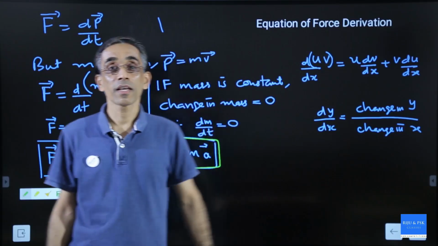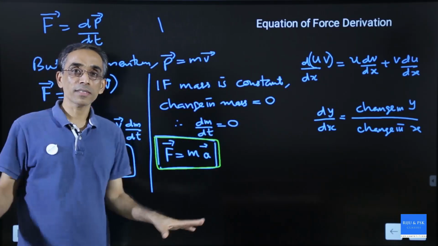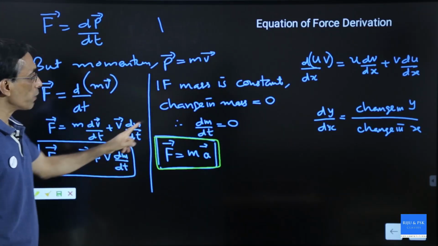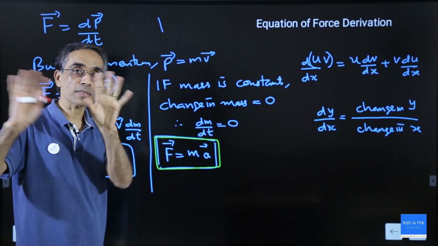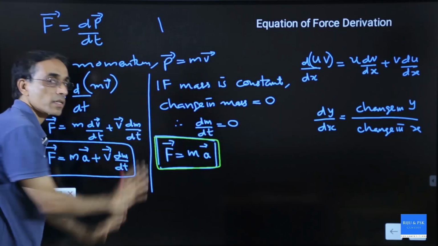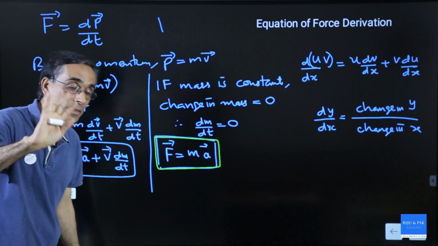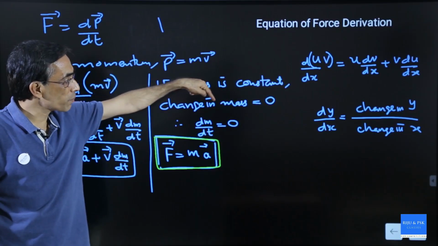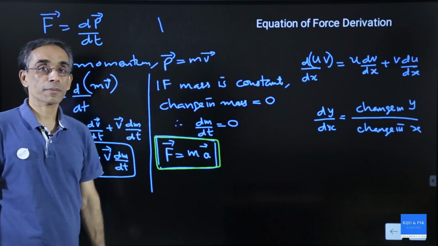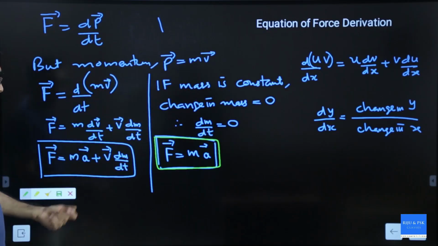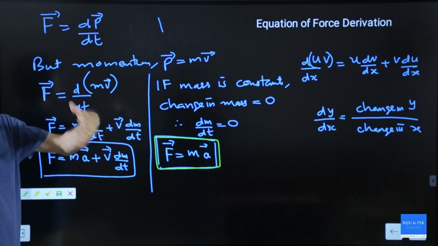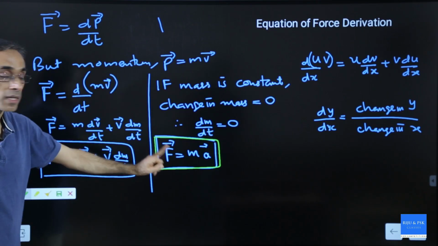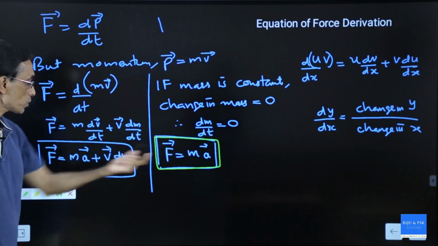Why? Because in the lower grades, up to just before 11th standard, we will have only constant mass systems. Wherever mass is constant, only this was sufficient. So the teacher did not cheat you. They actually taught you a right thing, because in all those cases mass was constant, so F is equal to ma is correct. But this year, there can be situations where mass can be different. So we will have to study it in this format. This is only a special case. F equal to ma is only a part of that one.